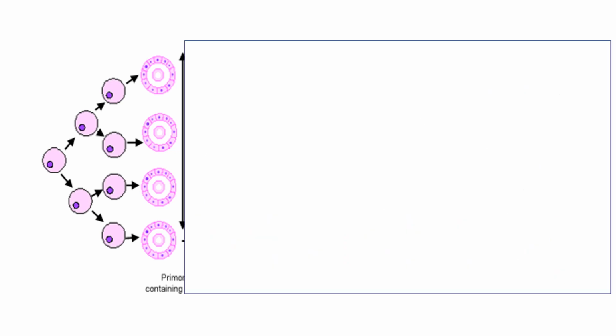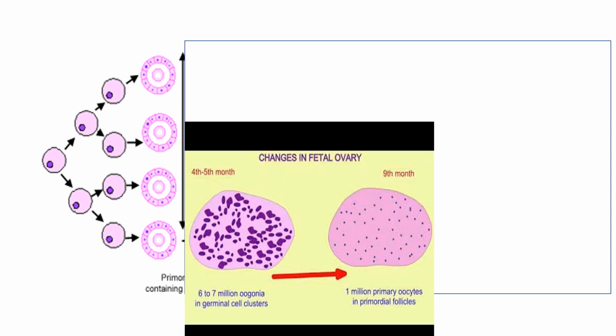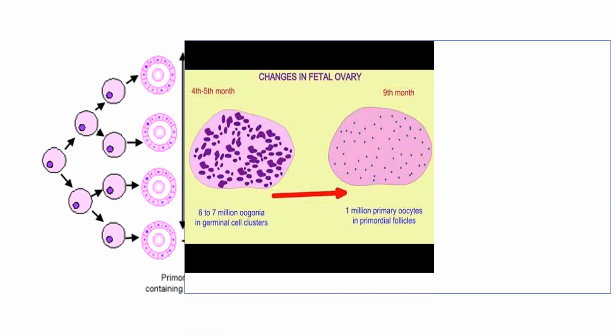Although the 7 million primordial follicles are developed in fetal life, many of them undergo atresia or involution. Hence, at the time of birth, there are 2 million ova. Initially it was 7 million, and at the time of birth it is 2 million, and 50% of it are atretic.